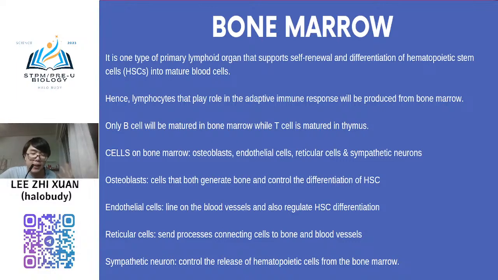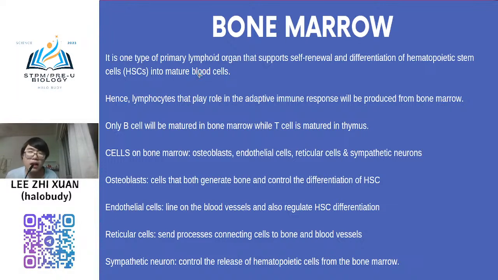Why? Because bone marrow contains the blood stem cells, which we call hematopoietic stem cells, HSCs. These are the stem cells in the bone marrow that can develop and grow to become the major blood cells.